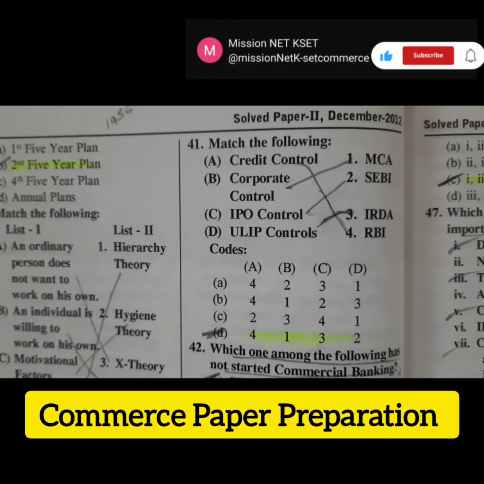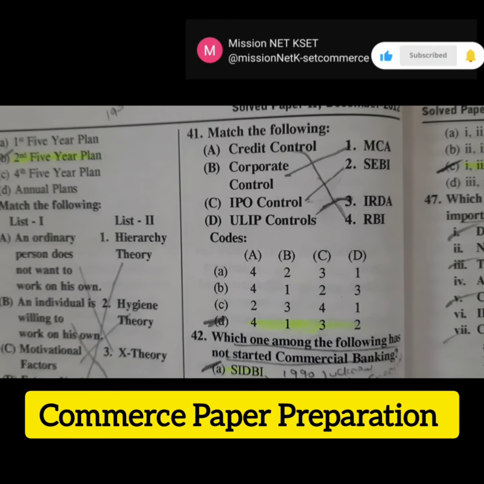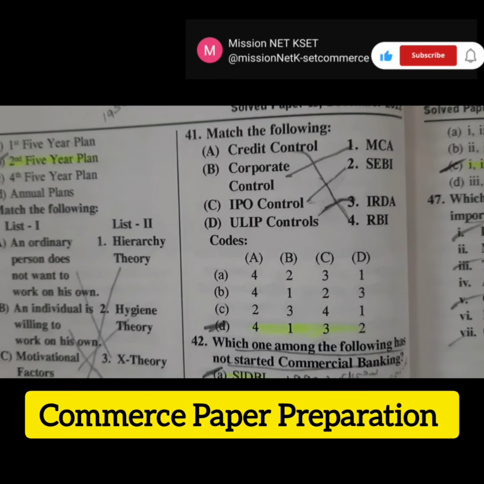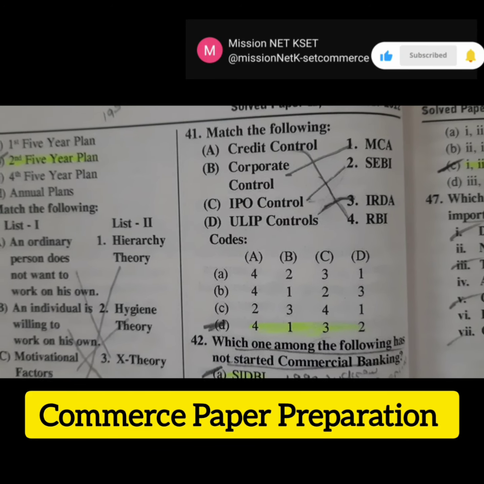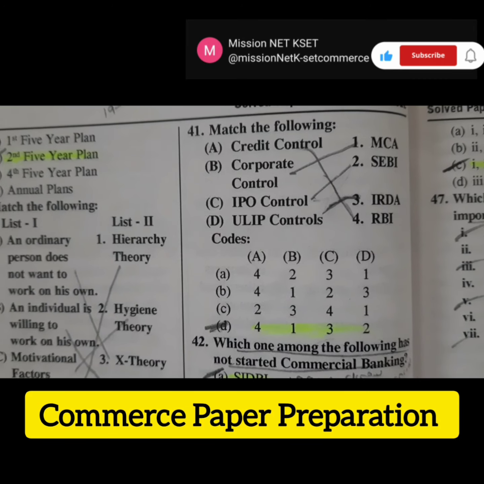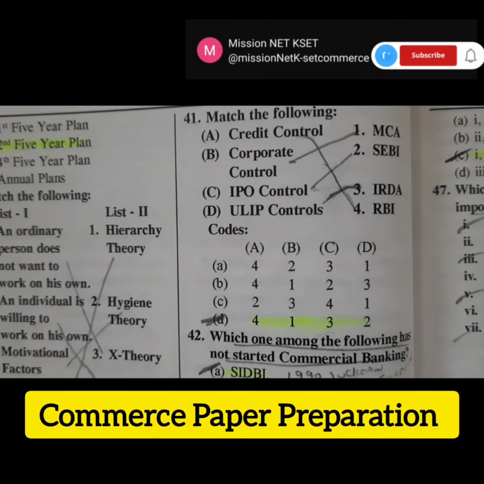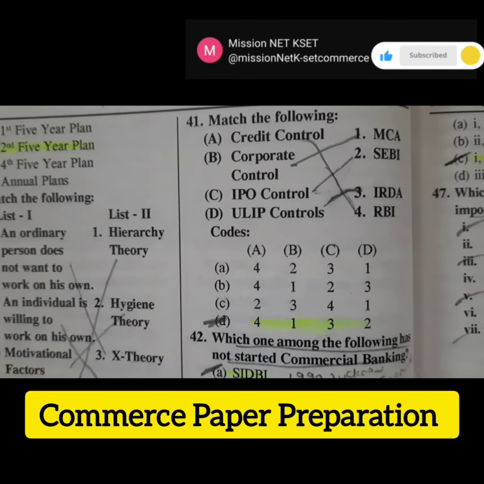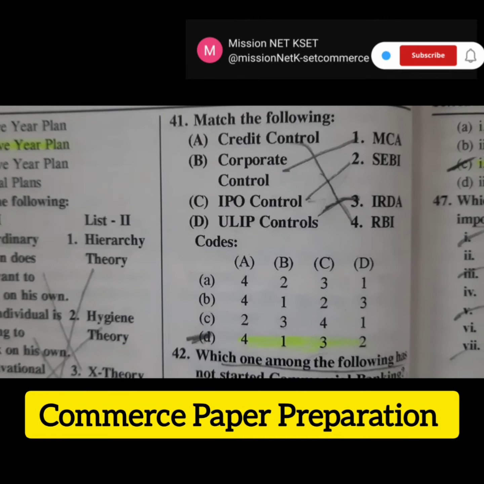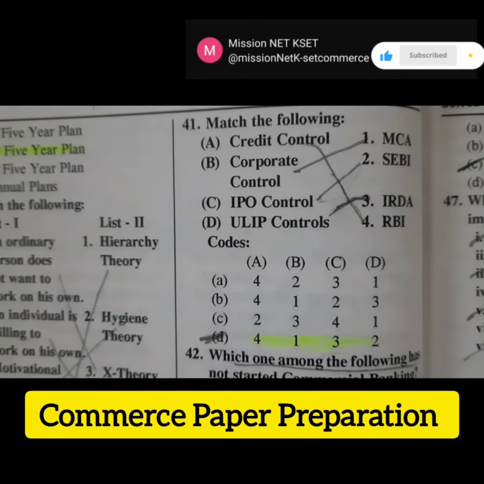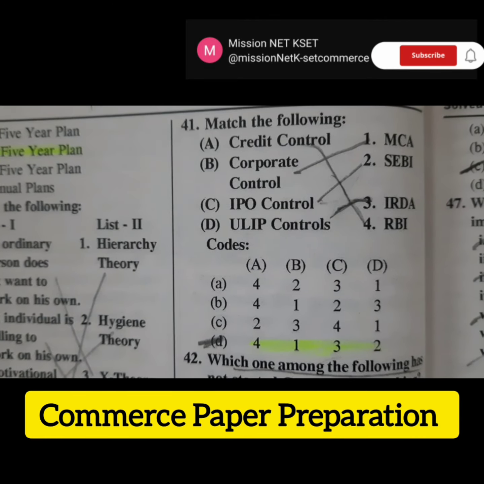Then the next question is, match the following. Credit control is done by RBI. Corporate control is done by MCA. IPO control is done by SEBI. Here IPO stands for initial public offering. ULIP control is done by IRDA. The full form of IRDA is Insurance Regulatory and Development Authority.